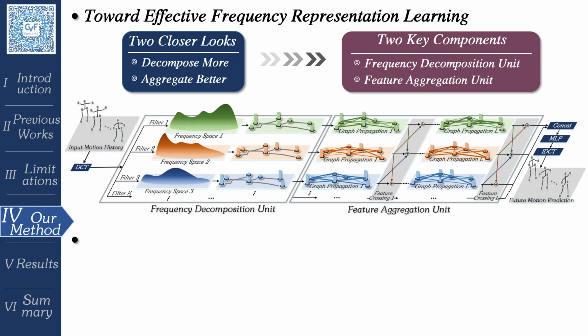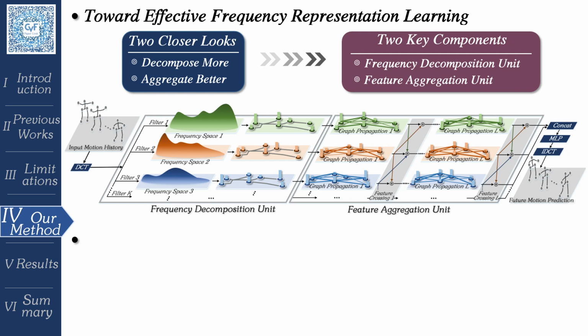Specifically, instead of extracting features from a single frequency space initialized by the DCT, we first introduce an input body motion into multiple frequency spaces to enrich its spectral encoding. Then, we collect richer multi-view frequency representations from these spaces for robust human motion prediction.